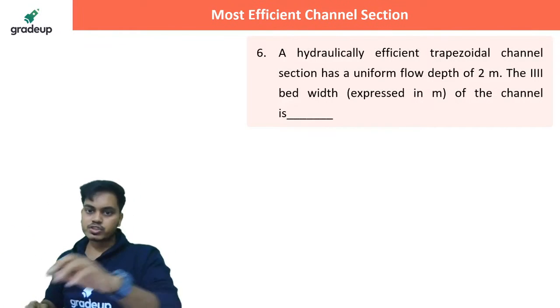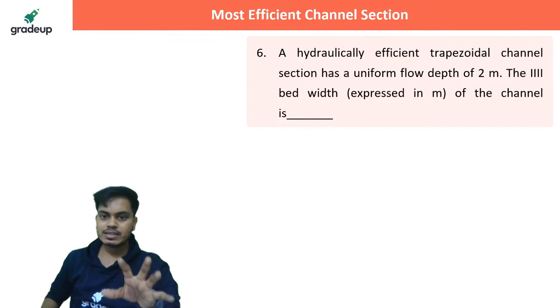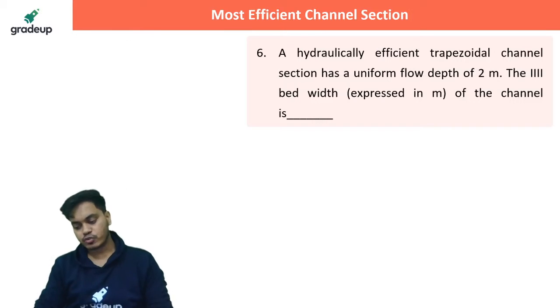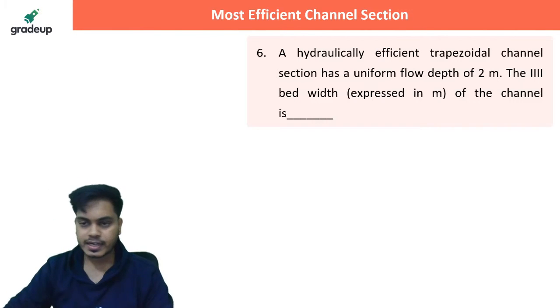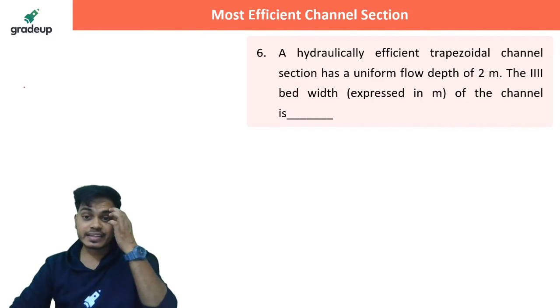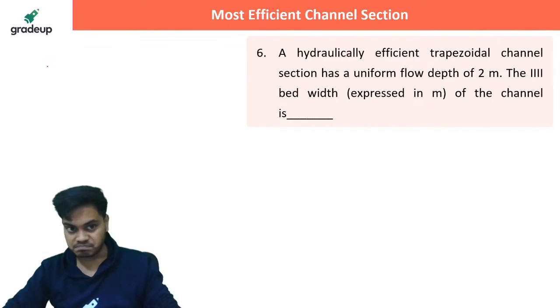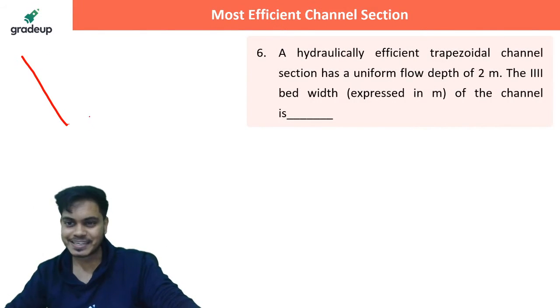Cool. This question, a hydraulically efficient trapezoidal channel section has a uniform flow depth this much. The bed width we have to find out. Let me draw the diagram. And again, they have said efficient trapezoidal channel section. We have 4 criteria. Let's see if we can use any one of them, right? That was a hint actually.